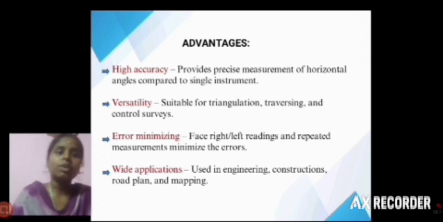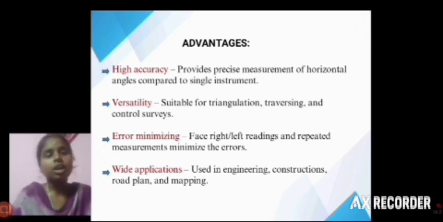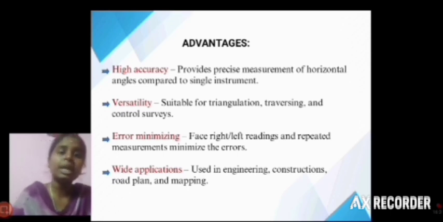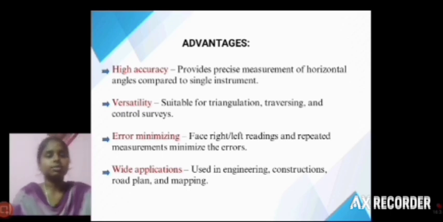Then wide applications: it is also used for engineering and construction purposes, road planning, and mapping, so it has wide applications. These are the main advantages of this theodolite.